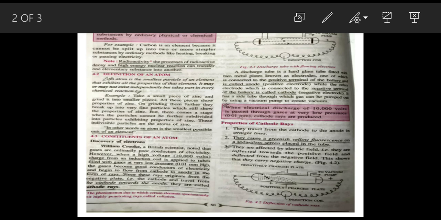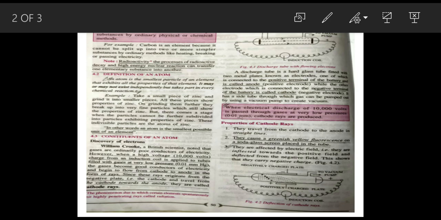The next is the definition of an atom. An atom is the smallest particle of an element that exhibits all the properties of the element. It may or may not exist independently or freely, but takes part in every chemical reaction. For example, take a small piece of sodium and break it into further small pieces. You will see that all the pieces show the properties of sodium on further division also. These indivisible particles are the atoms of sodium. In other words, an atom is the smallest possible unit of an element.